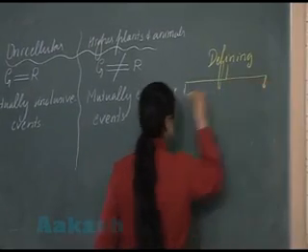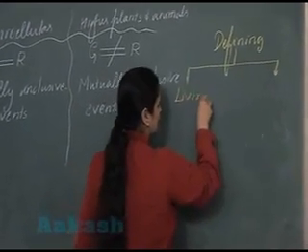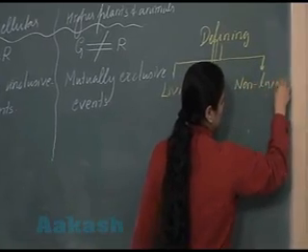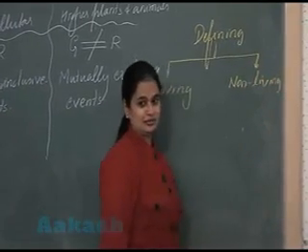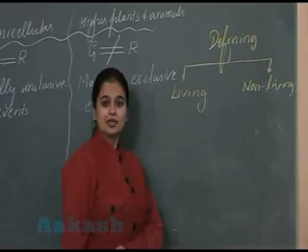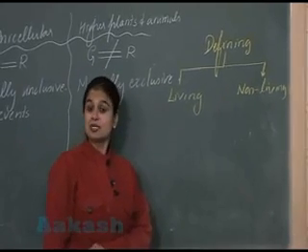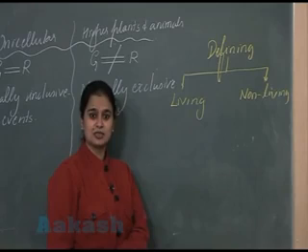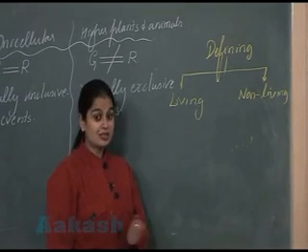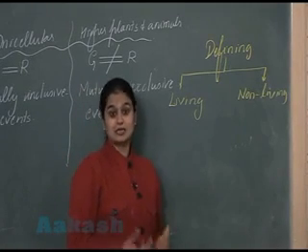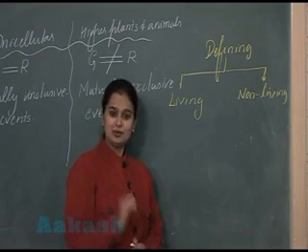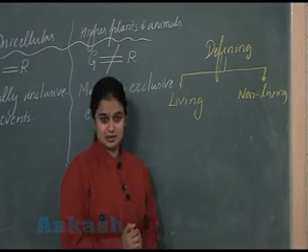Now after this, again the question: whether it is a defining or non-defining feature. So let's see the status of reproduction in living and non-living. Living: is reproduction present universally in all the living organisms? No. There are certain organisms in which the reproduction capacity is absent, like mule, worker bees.